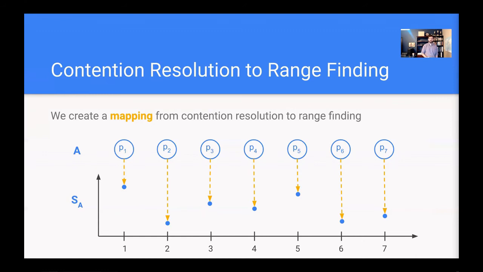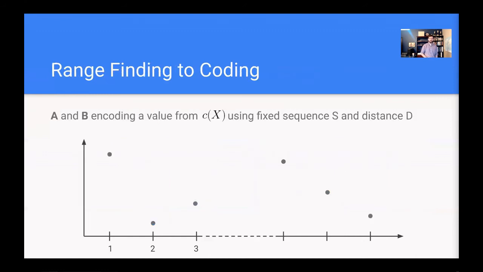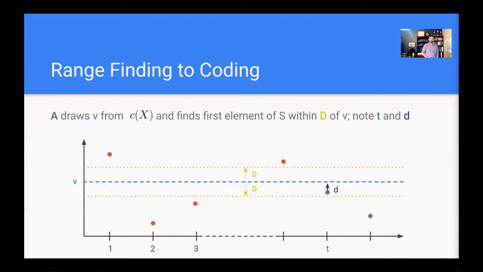And then we'll now do the second step of our reduction, which is to reduce this range finding sequence to a coding scheme, and actually use this sequence S to allow Alice and Bob to send an encoded message to each other. So in this example, Alice and Bob start with the same range finding sequence S, and Alice is going to draw a value randomly and try to encode it using S and send it to Bob. And she chooses her target value randomly, and she looks at her sequence S and finds the first element in S, which falls within this distance capital D of the target value.